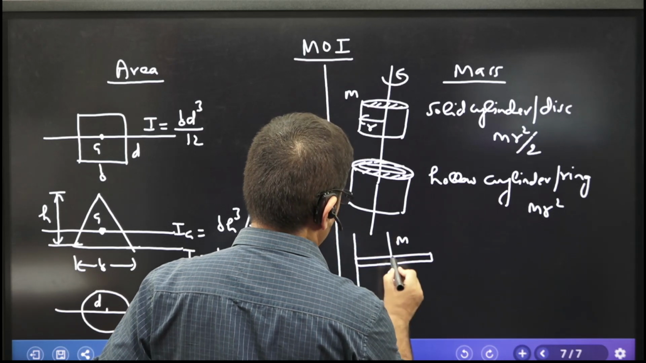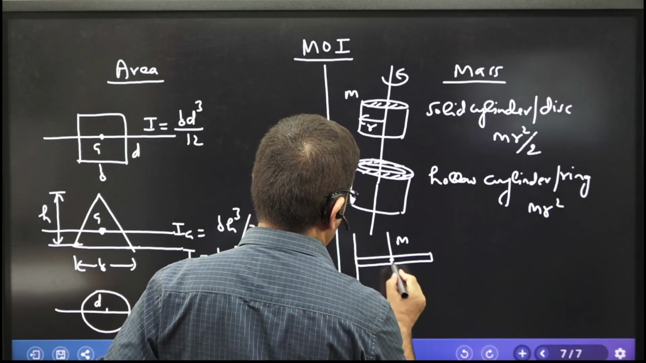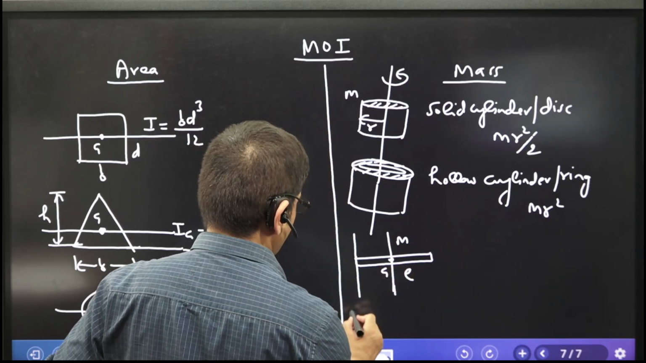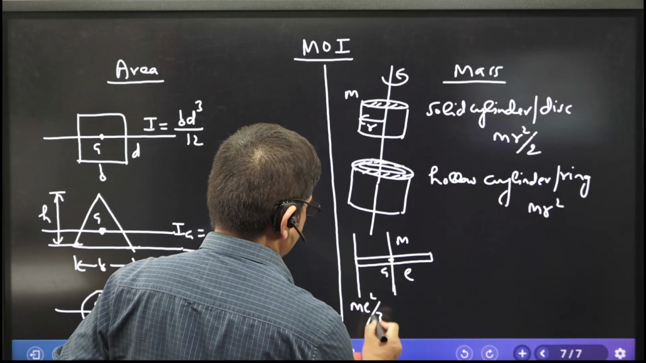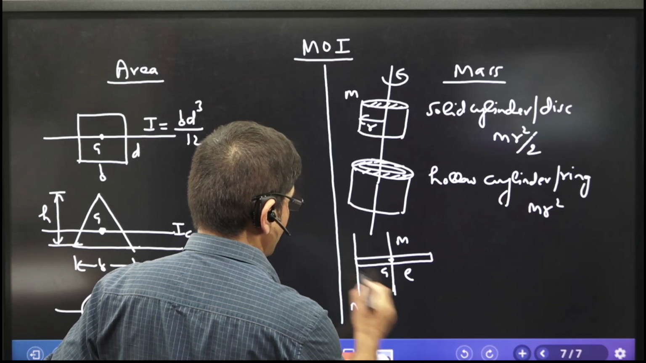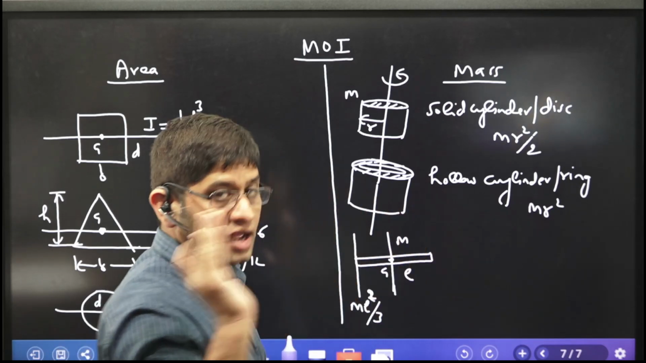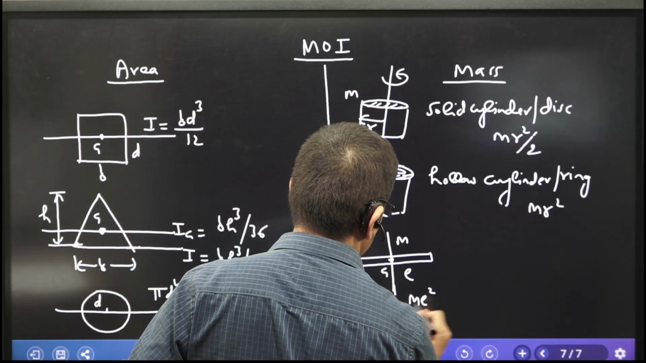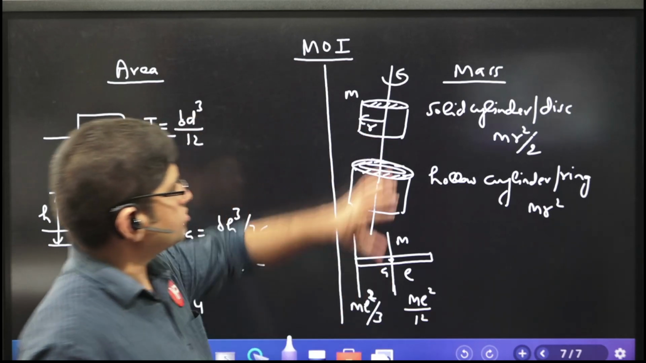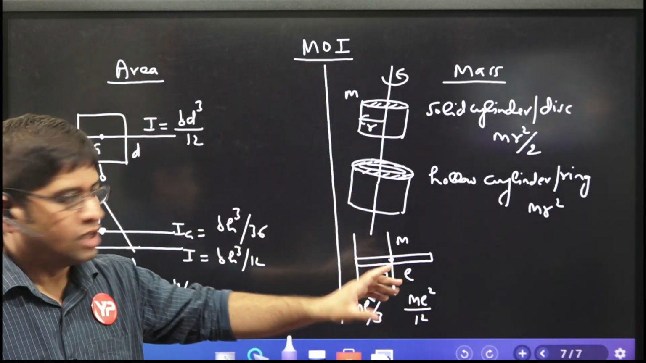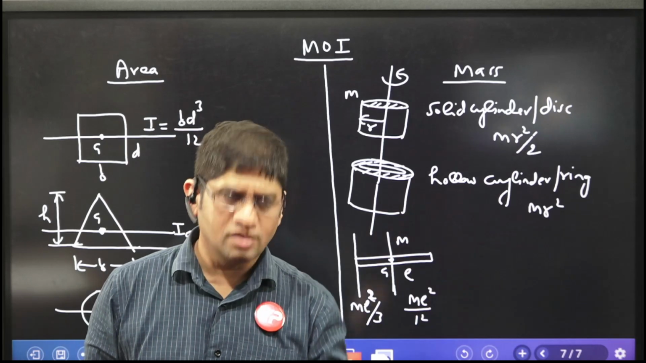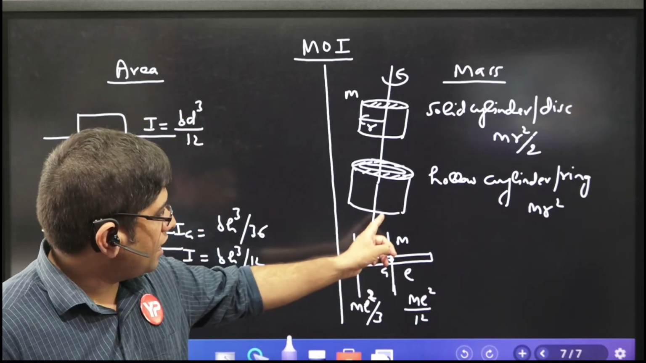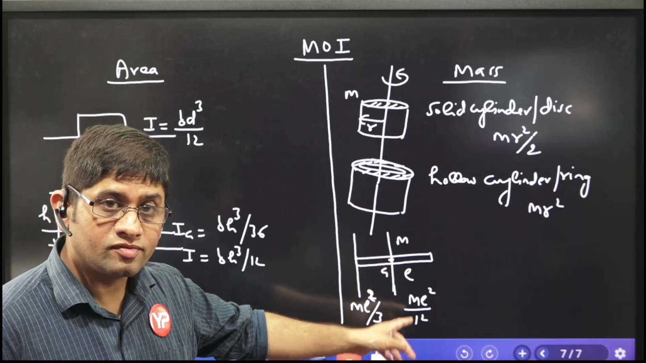About 2 axes you remember. If there is a rod of length L and mass M, it is ml square by 3 about one end, and through the centroid it is ml square by 12. Remember this. These are some of the formulas which you need to memorize. So sir, can you give me the moment of inertia of the rod? Yes. If the rod is rotating about its end, ml square by 3, and about the centroid ml square by 12.